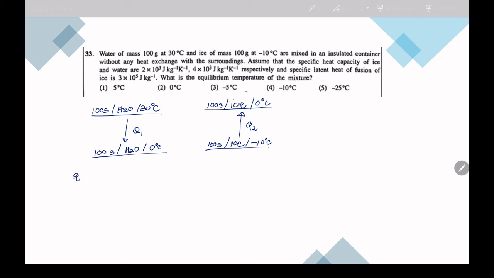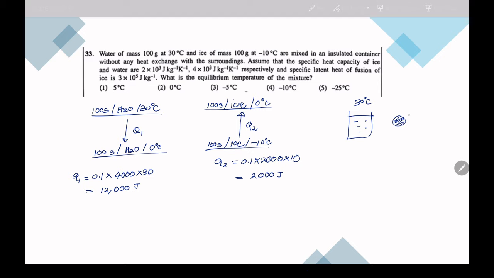So Q1 is equal to 0.1 kilogram into 4000 into 30, so that is 12000 joules. Q2 is equal to 0.1 into 2000 into 10, which is 2000 joules.